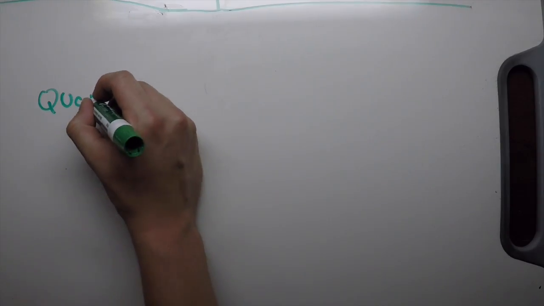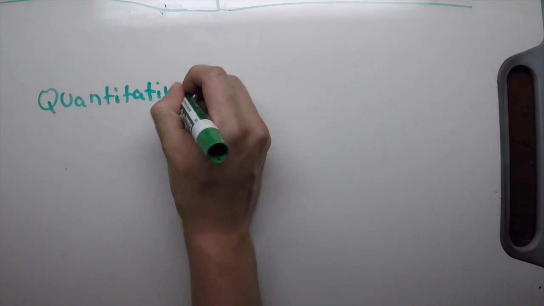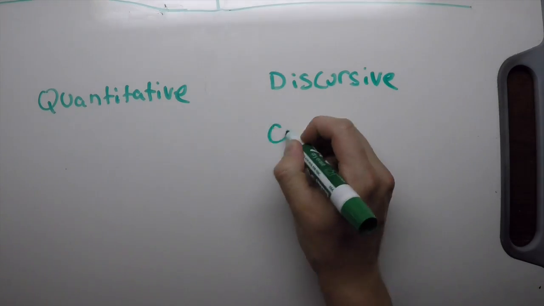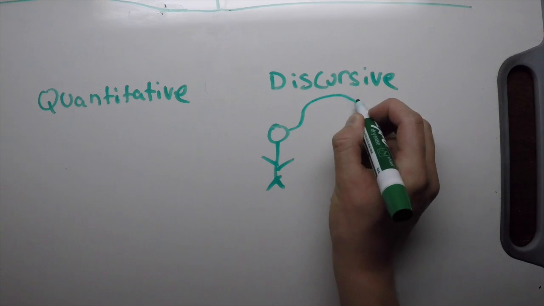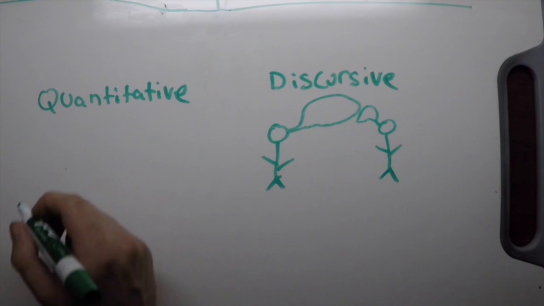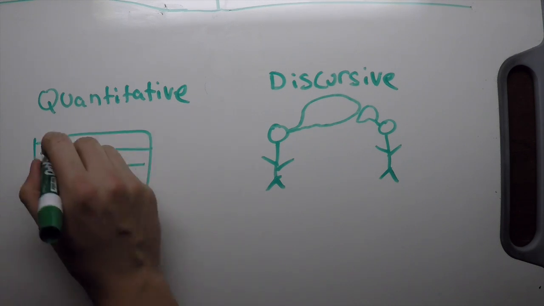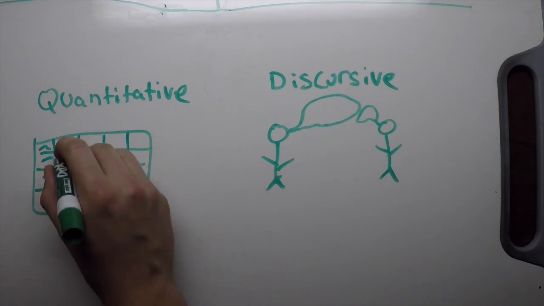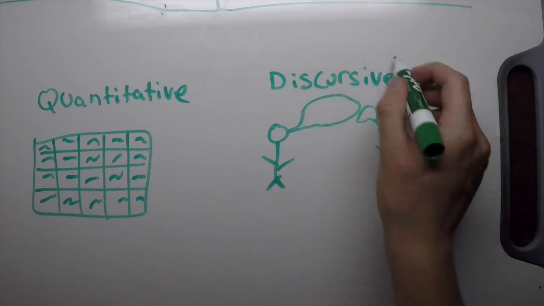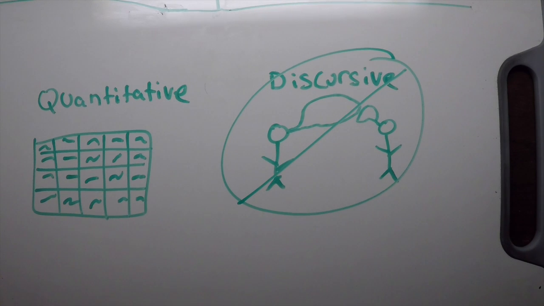There are two ways of measuring someone's capabilities: quantitatively and discursively. Discursively is measuring someone's capabilities through comparisons and conversations. It's practically impossible to measure poverty through discursive means. Thus, we need to measure poverty through other means, such as quantitative, through the use of numbers.